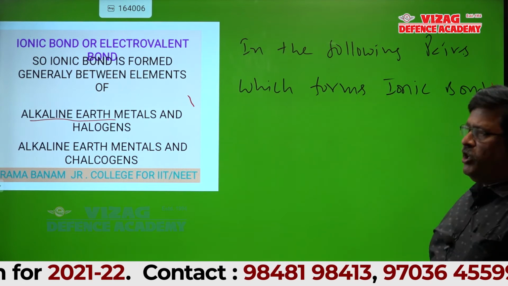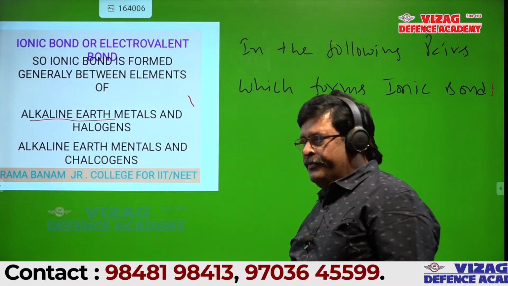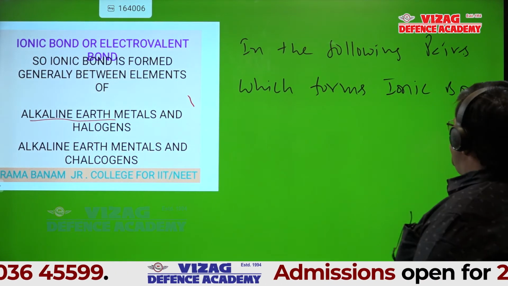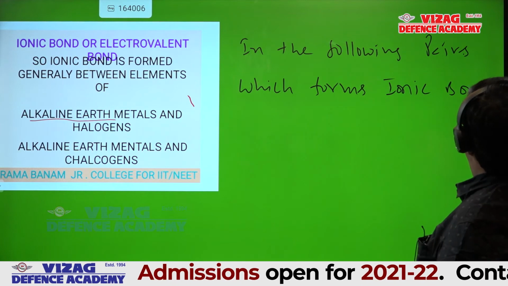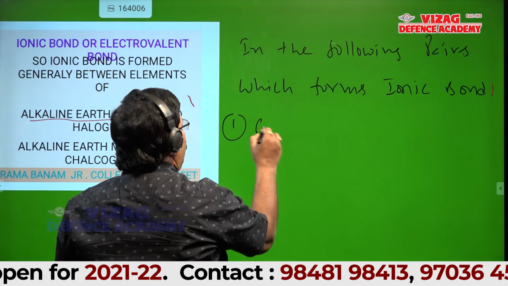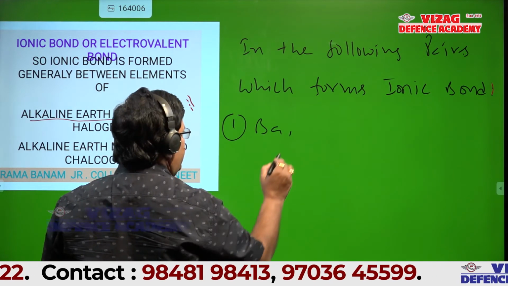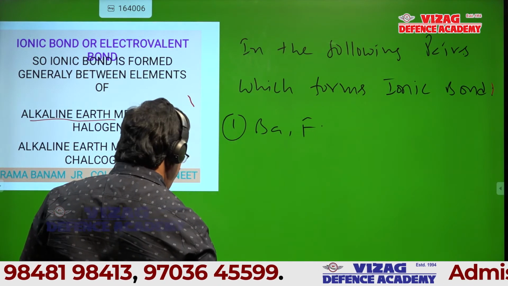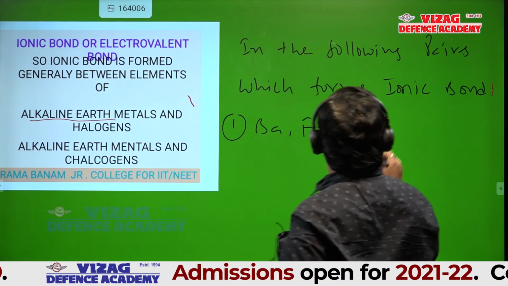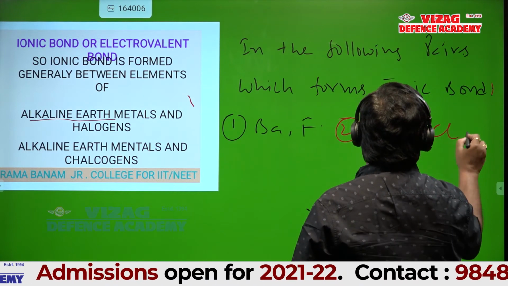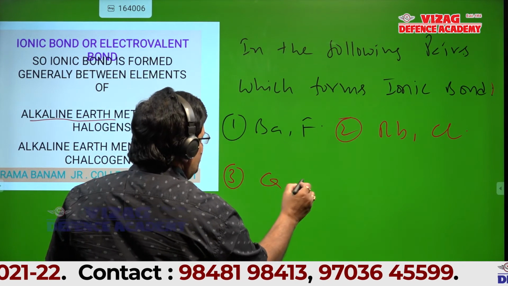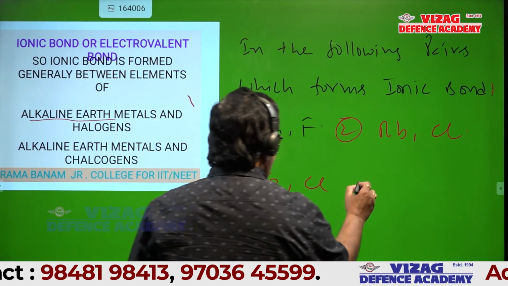This is a more-than-one-option question, students. Tick all possible answers. In the following, which pairs form an ionic bond? First one, barium and fluorine. Second one, rubidium and chlorine. Third one, calcium and chlorine.